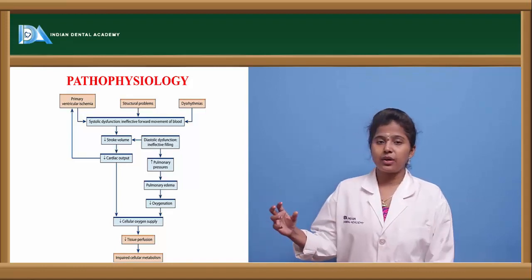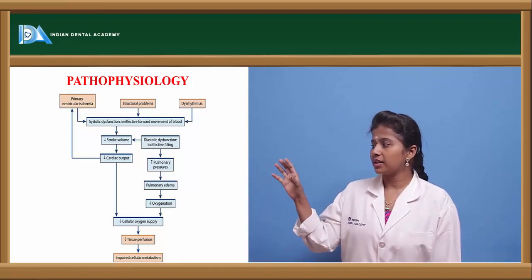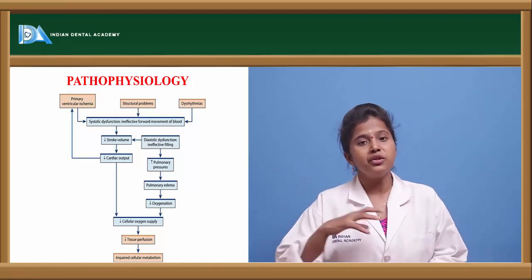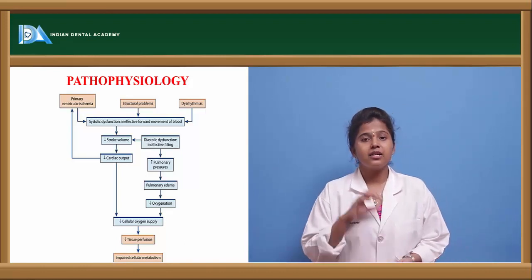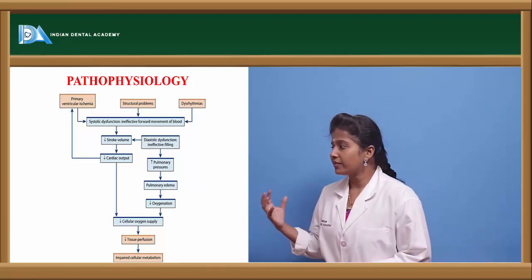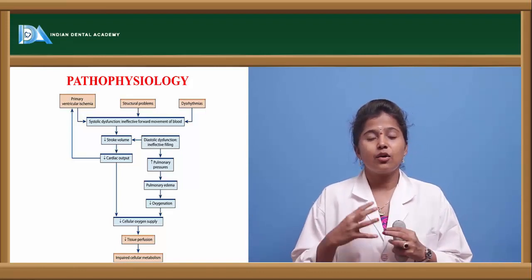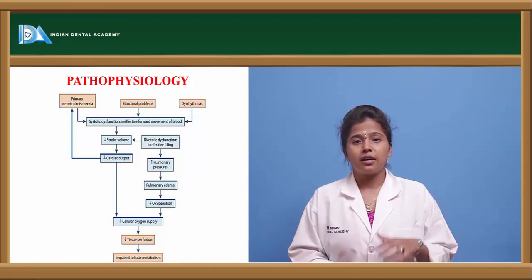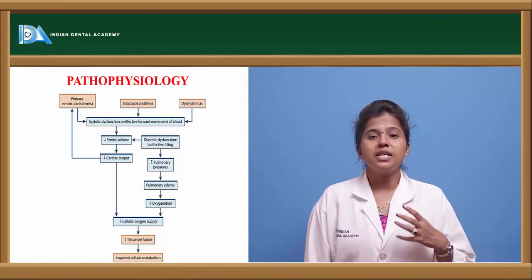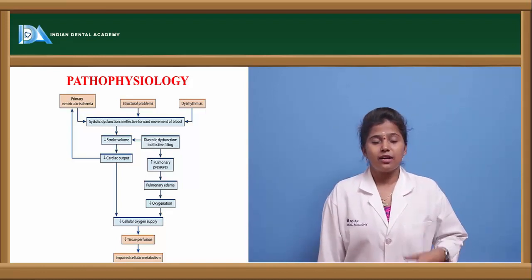And there is another pathway also where cellular hypoxia occurs. For example, when cardiac diastolic dysfunction occurs, diastolic pressure is decreased and there will be increased pulmonary pressure. If that pressure increases, there occurs pulmonary edema, that is inflammation of the pulmonary vessels takes place. If that takes place, there will be decreased oxygen supply, and once decreased oxygen supply is there, it leads to increased cellular hypoxia and cellular impairment.